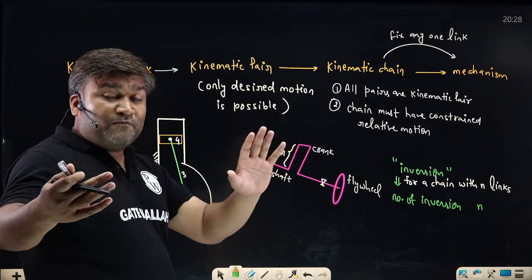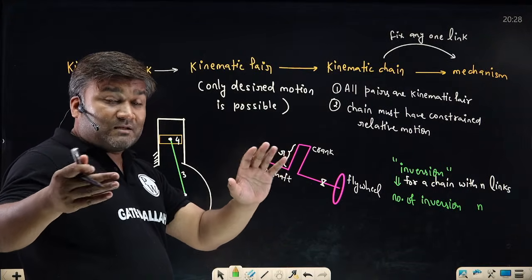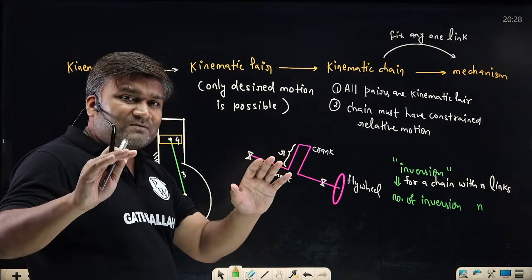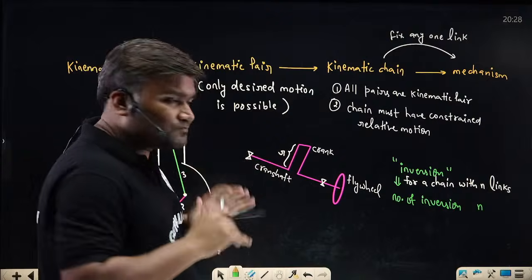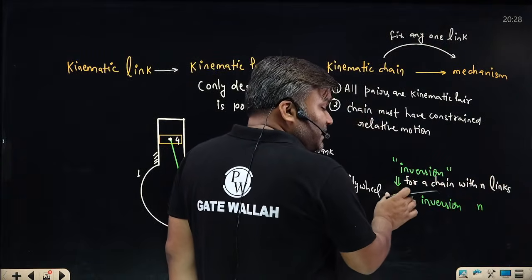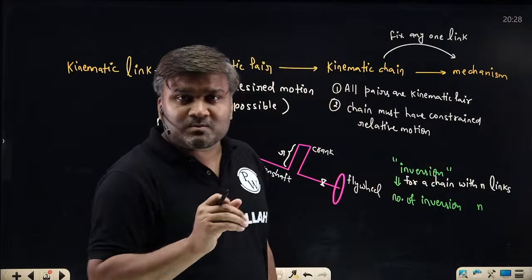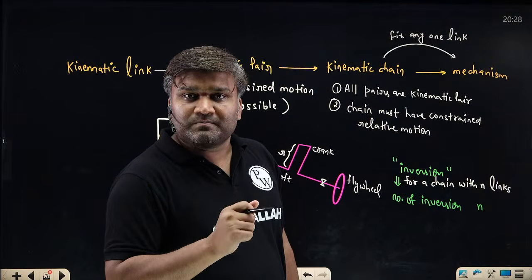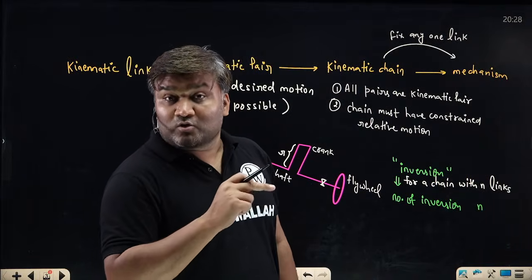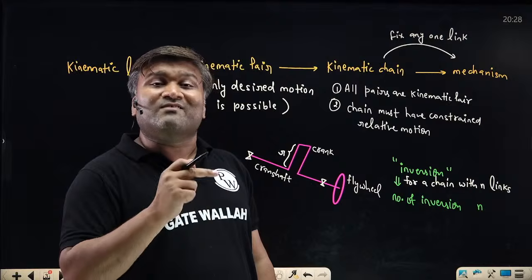Both mechanisms must have a different type of motion. If any two mechanisms are the same, they will not be considered two different mechanisms or inversions.